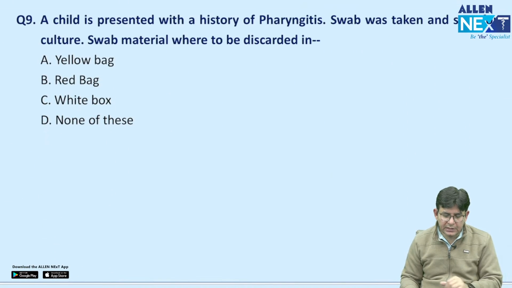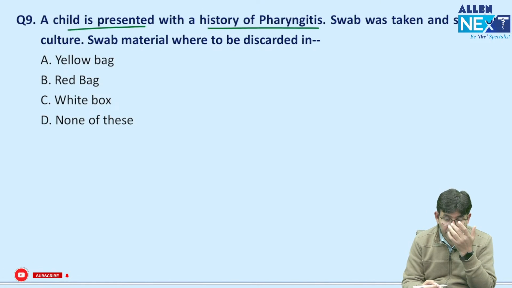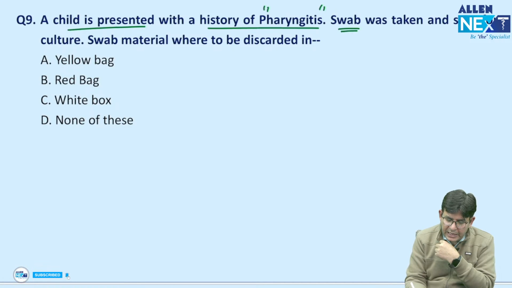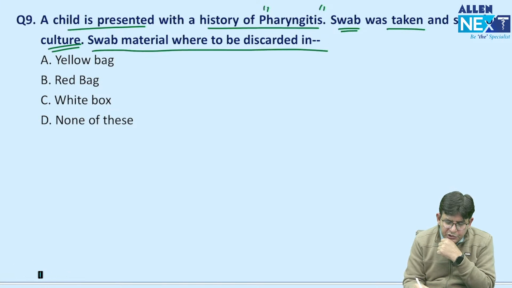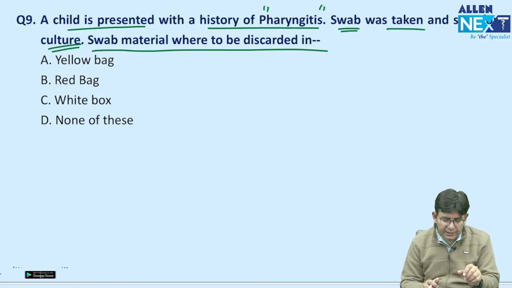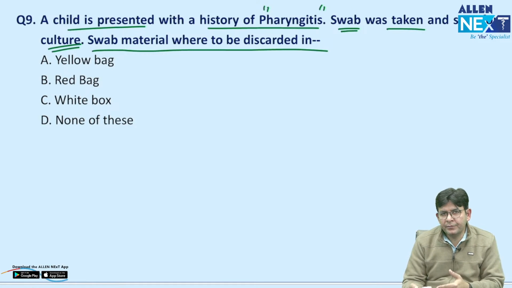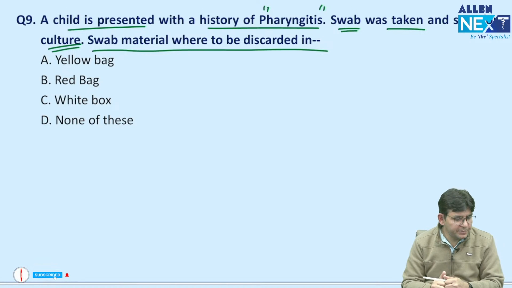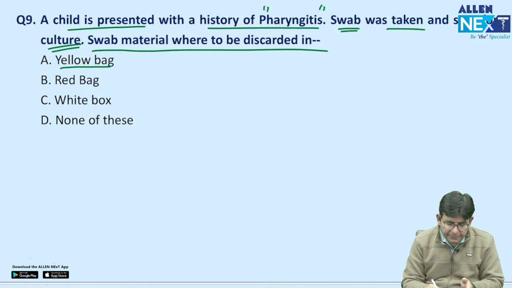Now coming to this, a child is presented with a history of pharyngitis. A child or adult, whatever it is, pharyngitis. Swab was taken, and this particular swab is being cultured. Put on the culture plate. The swab material should be discarded where? Please tell me where you should discard this particular swab material, by which you have taken the sample from a pharyngitis patient? Where you should keep it? Is it the yellow bag you should keep, red bag, white box, or none of the above?